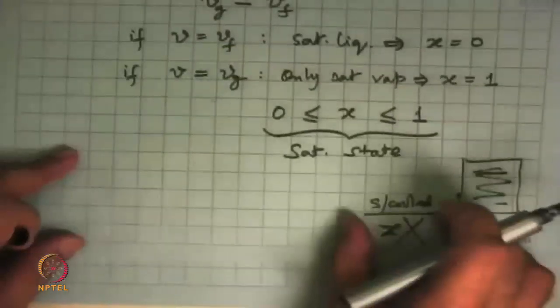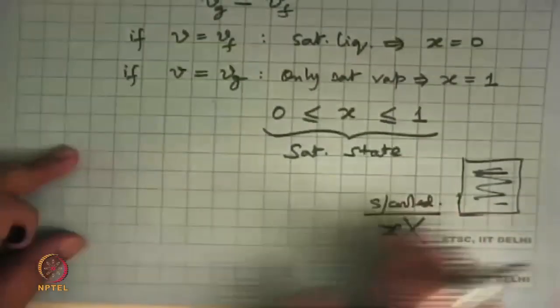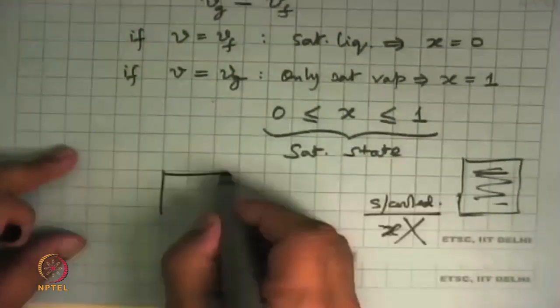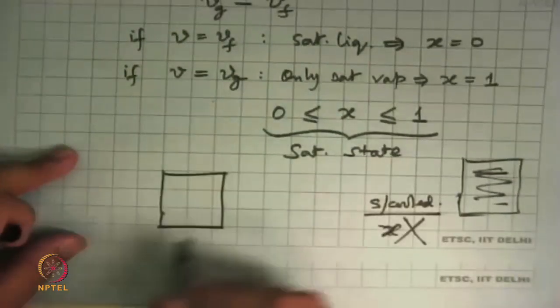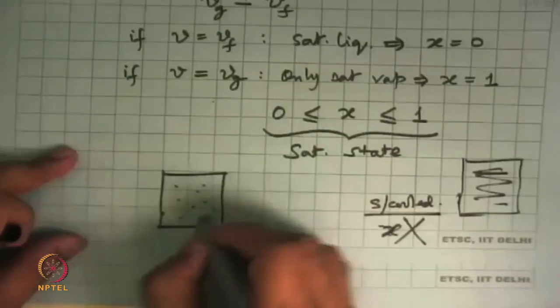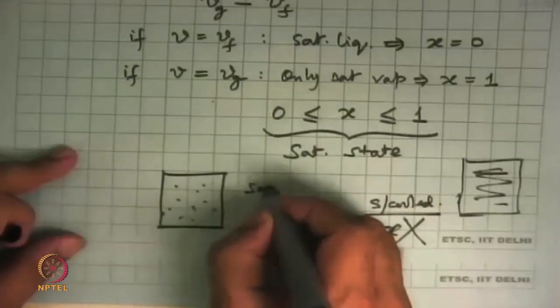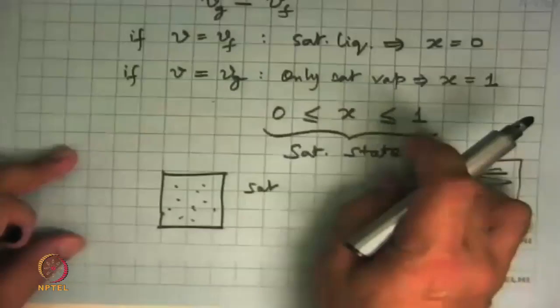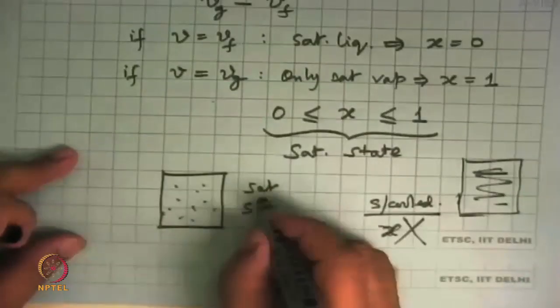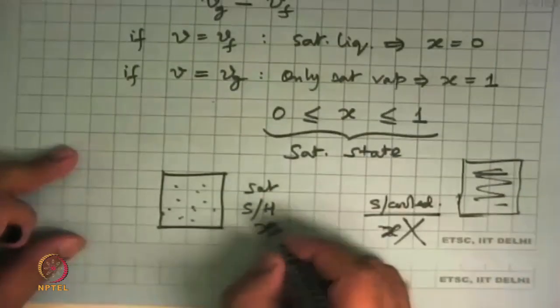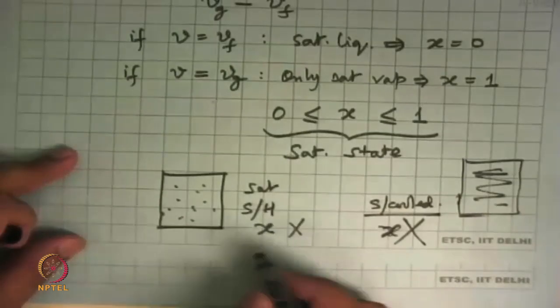Okay, so subcooled liquid is not a saturated state, so X is not defined. And similarly, the other extreme, if you have only vapor, if it is saturated vapor, then yes, X is equal to 1. But if this is superheated vapor, then X is not defined.